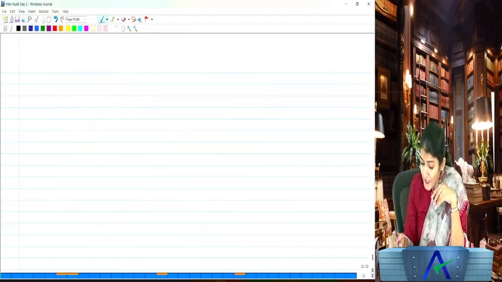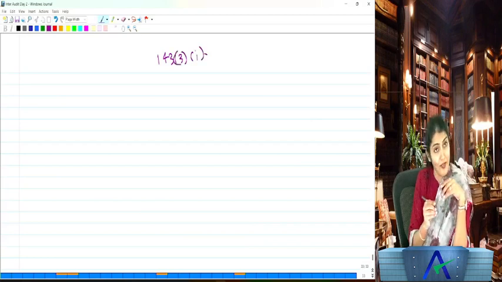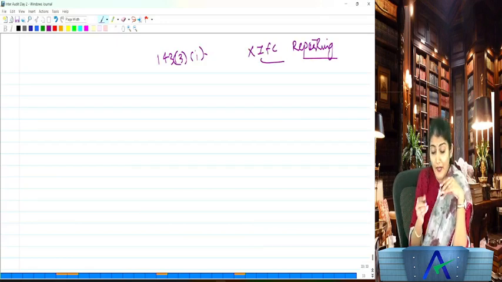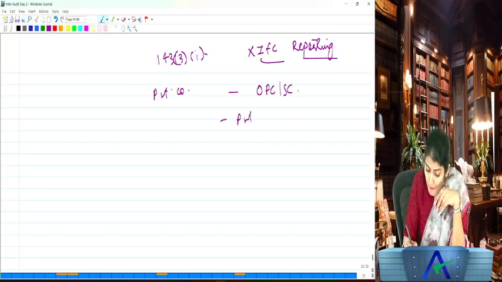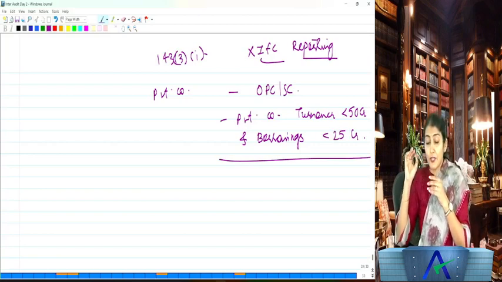However, in case of which companies does the statutory auditor need not do the reporting under 143(3)(i), where IFC reporting is not required to be done? It says IFC reporting is not required in case of a private company which is a one-person company or a small company, or a private company having a turnover of less than 50 crore and having borrowings of less than 25 crore. No IFC reporting to be done by the statutory auditor.